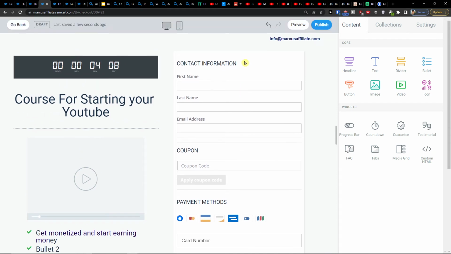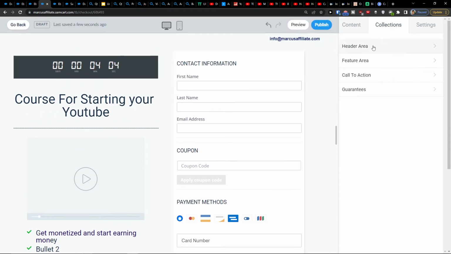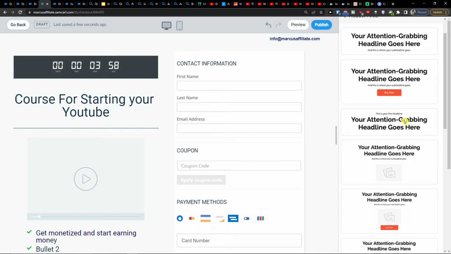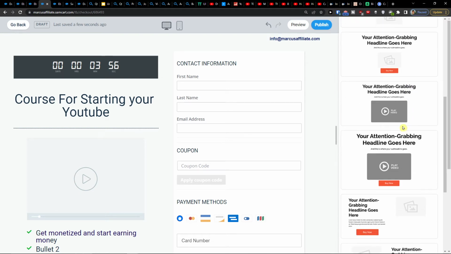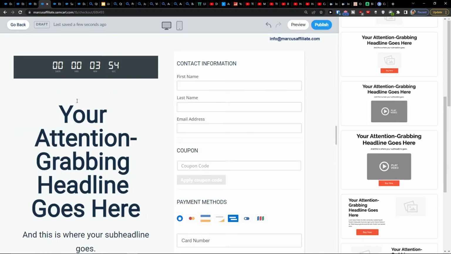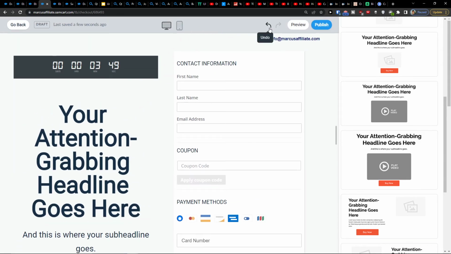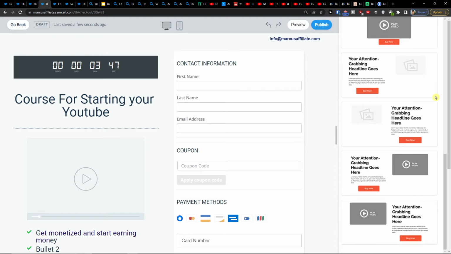So here when we're going to be in Samcart, on the right side, I can go again to collections. And here collections are really great way what you can do on the sales page, where you would choose and add attention grabbing headline goes here. So these are the headlines that I can add. I can take it and paste it, right? And I can go back and it's gone.